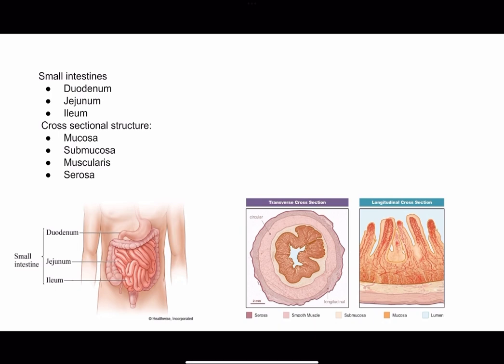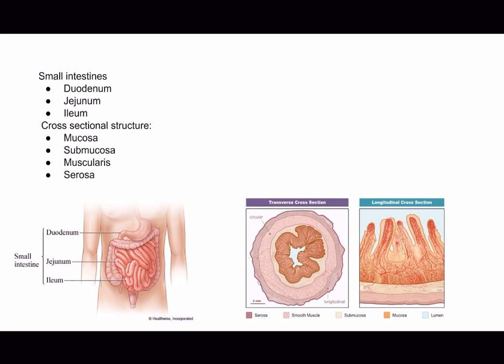Moving on to the small intestine. In the process of digestion and nutrient absorption, it is the longest section of the digestive tract, measuring up to 6 meters in length. So the main function of the small intestine includes digestion, obviously. The small intestine is responsible for the further breakdown of food into smaller molecules through the action of enzymes. Enzymes from the small intestine, as well as those released by the pancreas, break down complex carbohydrates into simple sugars, proteins into amino acids, and fats into fatty acids and glycerol.